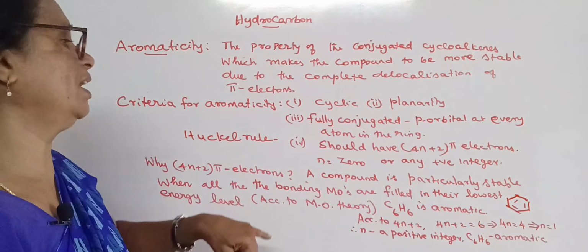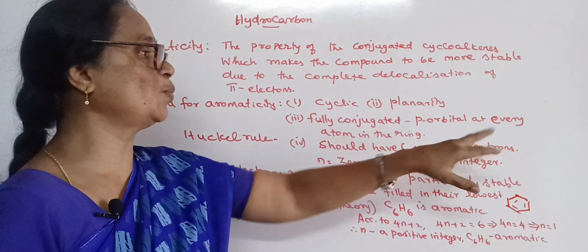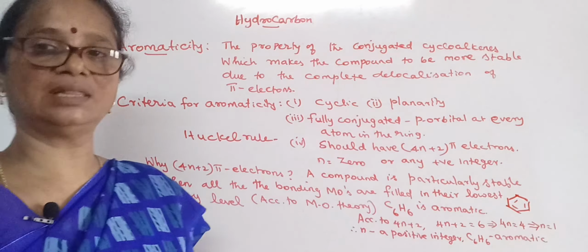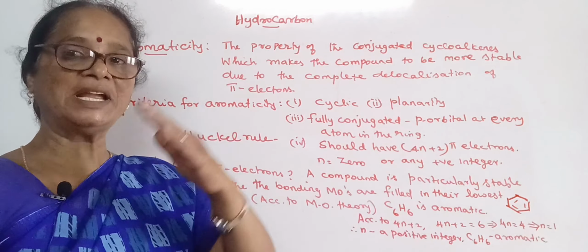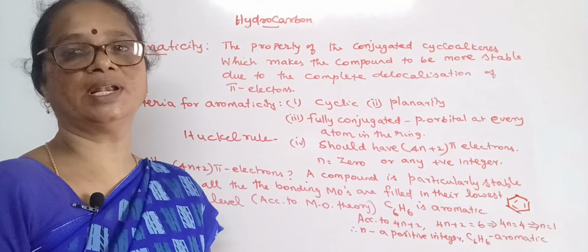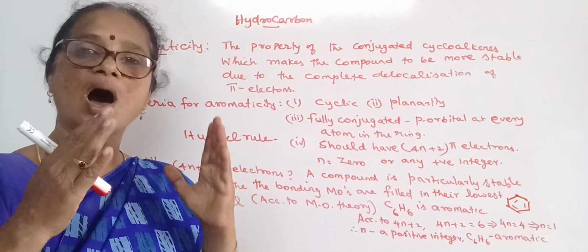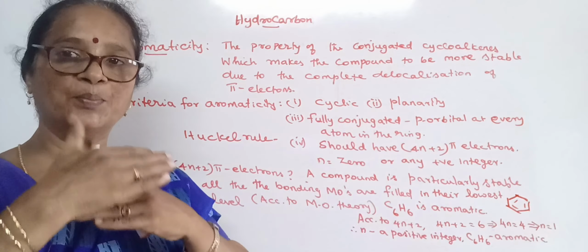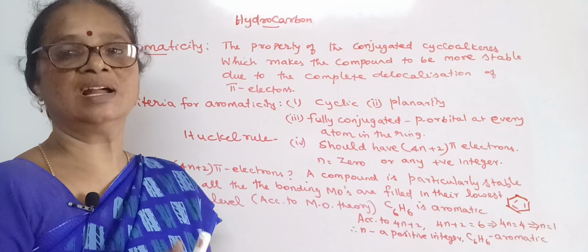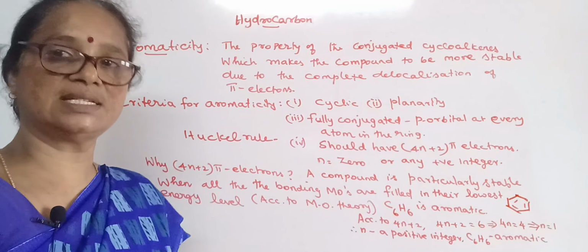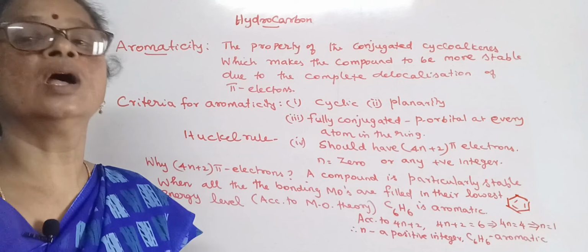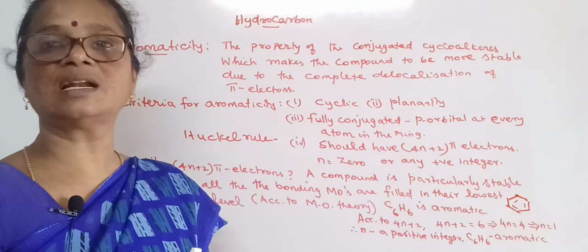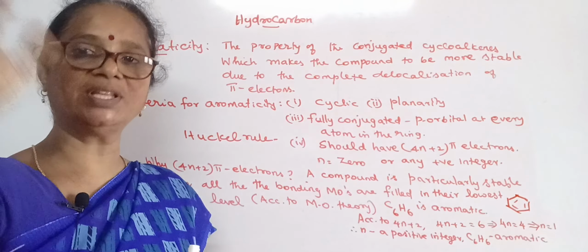Then why do we consider 4n plus 2 pi electrons? According to molecular orbital theory, which explains bonding and anti-bonding orbitals, if all the shared pairs of electrons are filled in bonding molecular orbitals, which are at a lower energy state, the molecule is found to be more stable than those having electrons in antibonding orbitals with high energy.